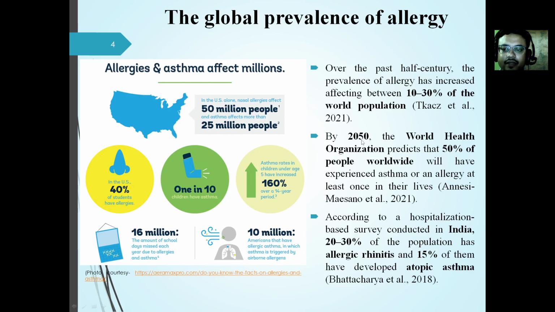By 2050, the World Health Organization predicts that 50% of the people worldwide will be suffering from asthma. And according to a hospitalization-based survey in India, nearly 15% of the people have developed atopic asthma, and 20 to 30% of the population are suffering from allergic rhinitis.